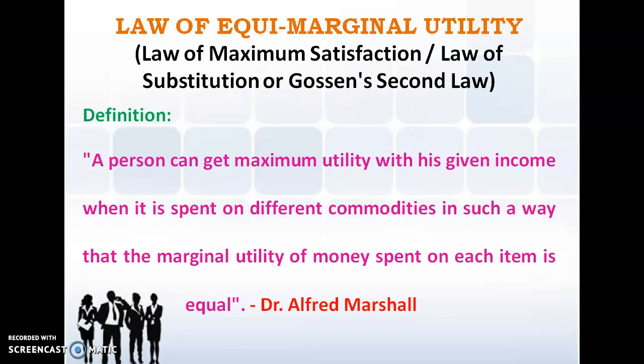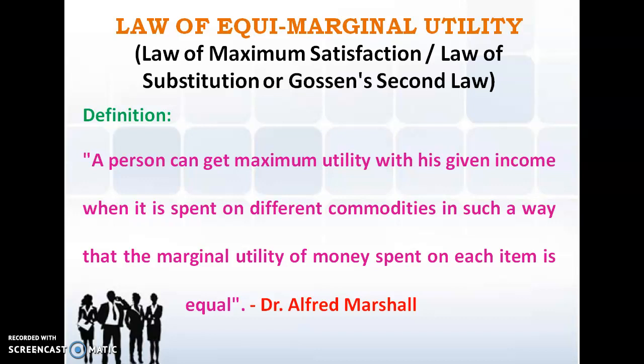Why is this law important? The reason is that consumers have unlimited wants or desires, but they have limited money in their hands. So how they spend that income plays an important role, and that is what is stated under this law.